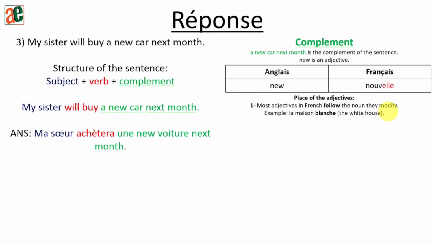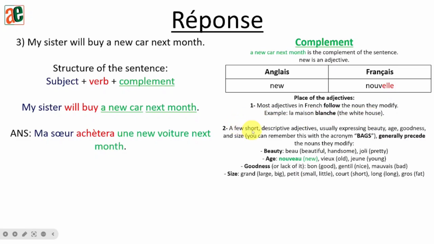Okay, so the place of the adjective. Whenever you have an adjective in French next to the noun, you need to ask yourself: in French, are we going to put it before or after the noun? Most adjectives in French follow the noun they modify, so they should come after the noun. Mostly in French, the adjective will come after the noun. So la maison blanche, the white house.